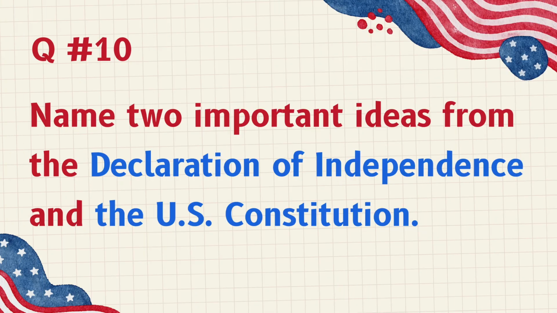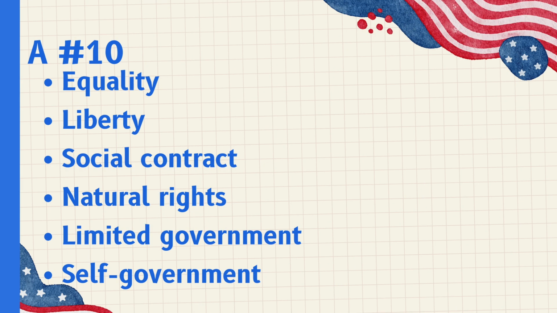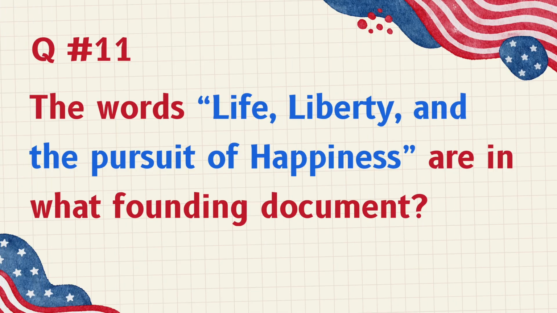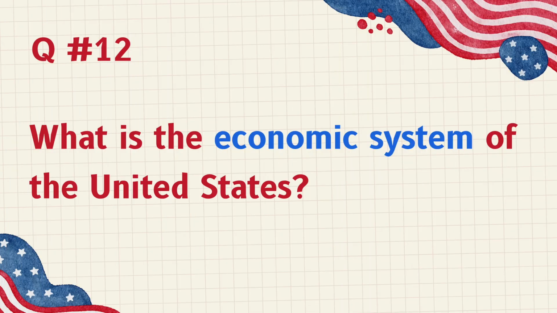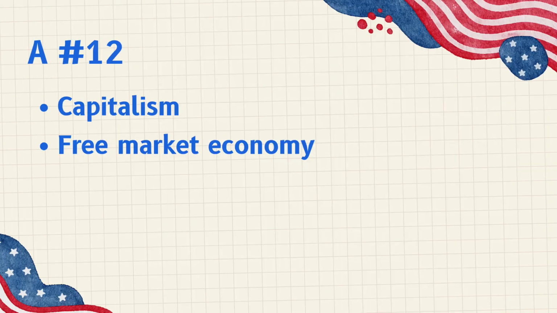Name two important ideas from the Declaration of Independence and the U.S. Constitution. Equality, liberty, social contract, natural rights, limited government, self-government. The words life, liberty, and the pursuit of happiness are in what founding document? Declaration of Independence. What is the economic system of the United States? Capitalism, free market economy.